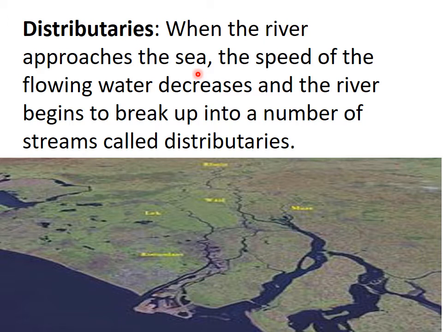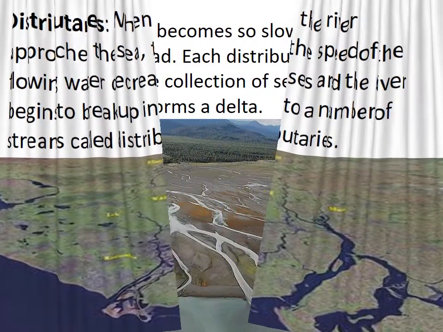Okay, dear children? So when this river comes near to the sea, what happens? The speed of the flow of the river reduces, and it begins to break into a number of branches, streams, that is called distributaries. Okay, dear children, that is called distributaries. Okay, very good. So next slide.